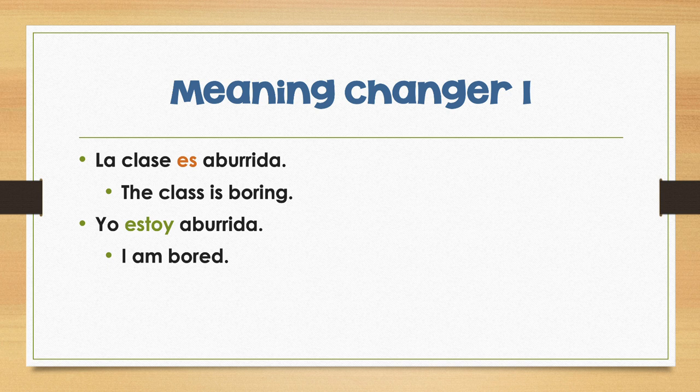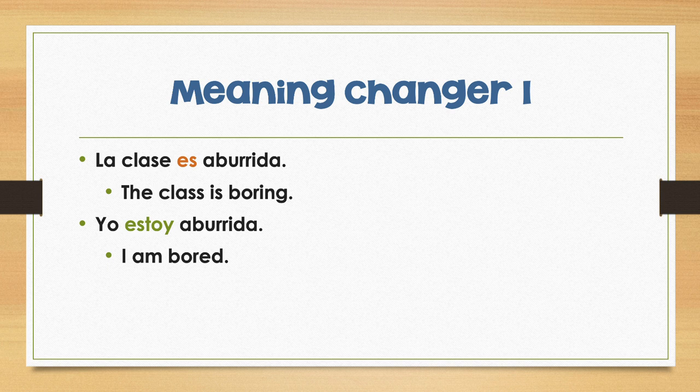So if I say something es aburrida, like la clase es aburrida, that's describing what it's like long term, which means it's boring. But if I use it with estar, I'm talking about someone's temporary feelings of being bored. So yo estoy aburrida, I am bored.